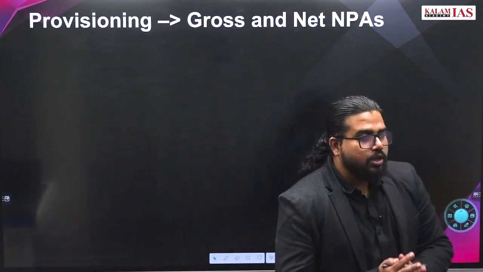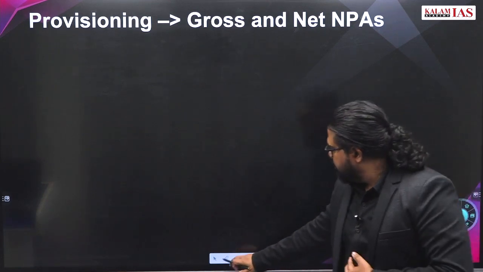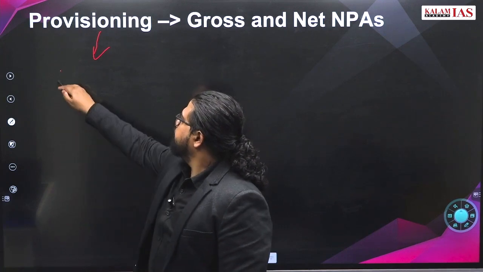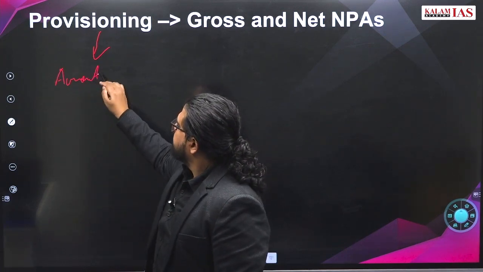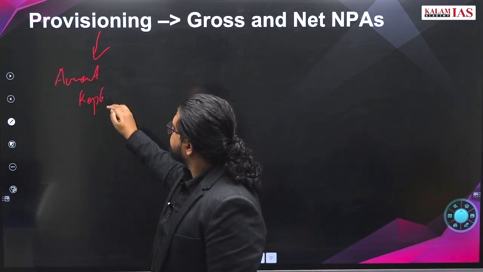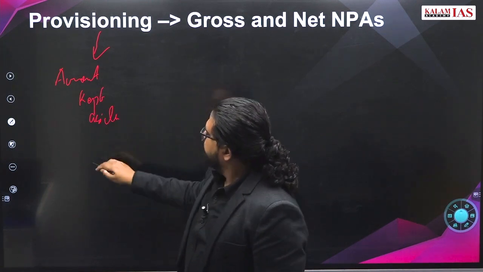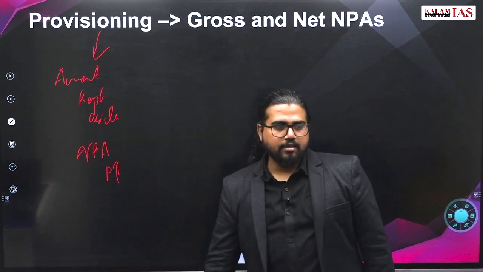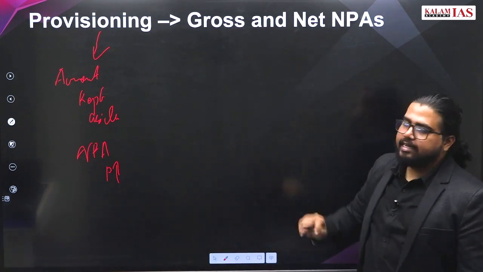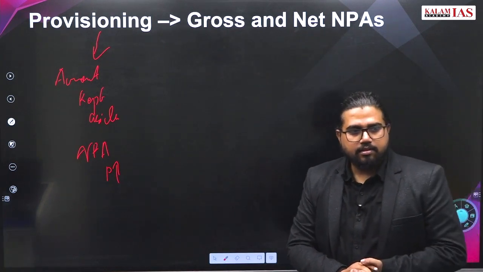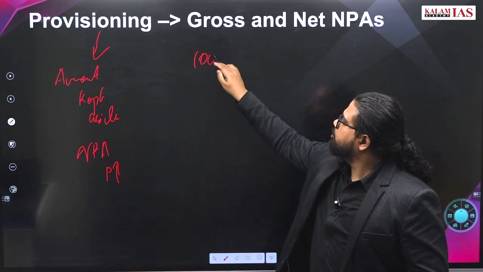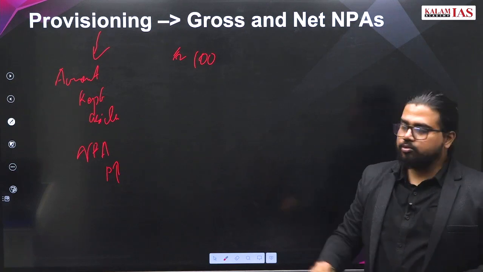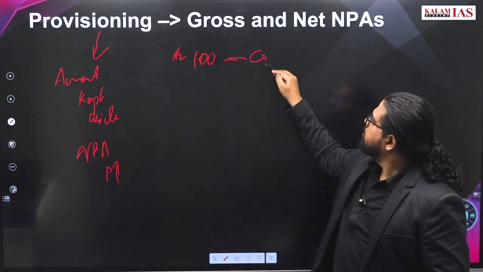Now tell me this. What is provisioning? We already told. It is the amount of money that is kept aside. If an account becomes NPA, then provisioning increases. Now what is the difference between gross and net NPA? Suppose there is 100 rupees that is not being repaid. This 100 rupees is called gross NPA.